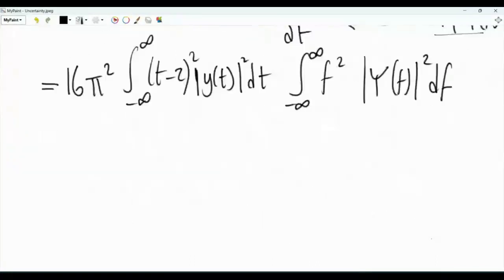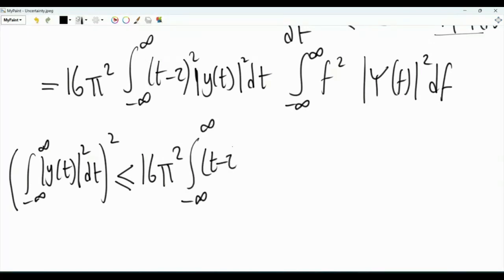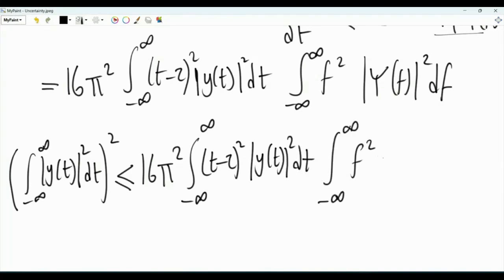Let's see our current situation. Our current situation is the following inequality. On one side, we have the square of the energy of the continuous time signal or function y of t. Then we have less than or equal to 16 pi squared, and then we have the product of two integrals. One of them is in the time domain, that's the integral of t minus tau all squared times the magnitude squared of y of t. And then we have another integral in the frequency domain, and this is f squared times the magnitude squared of Y of f.